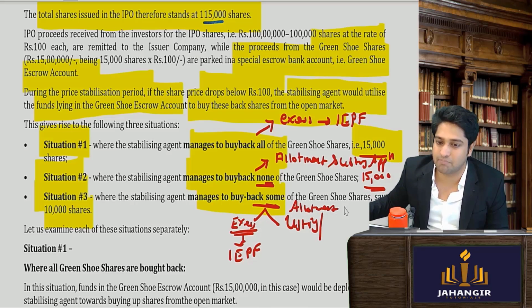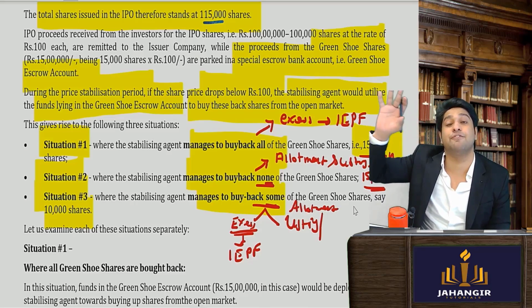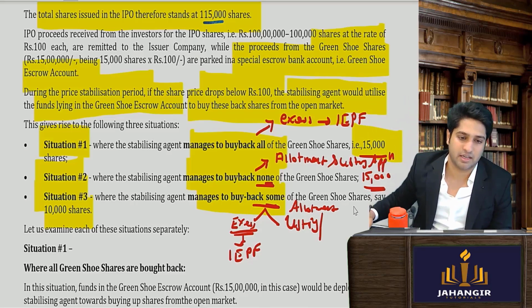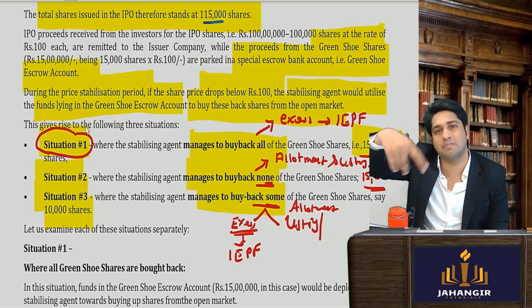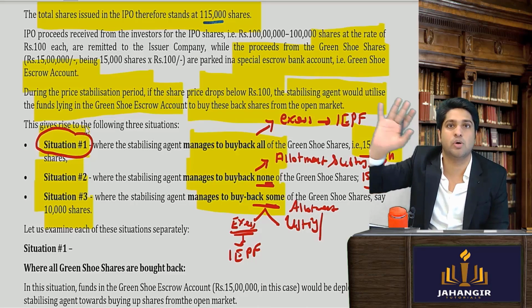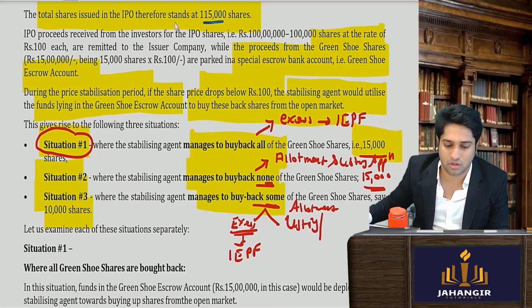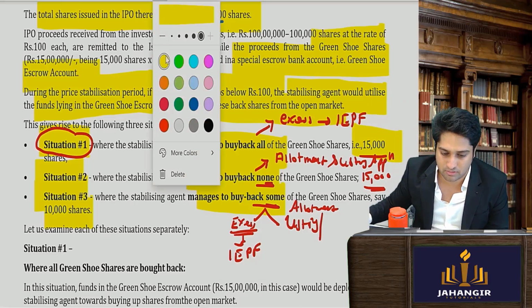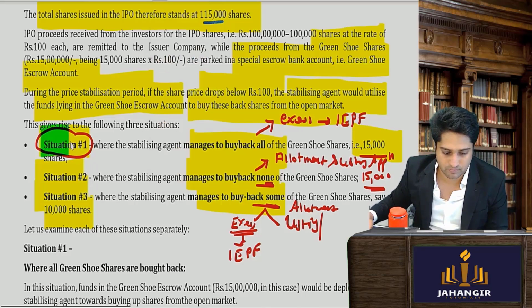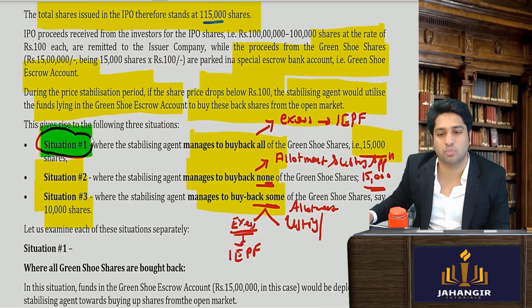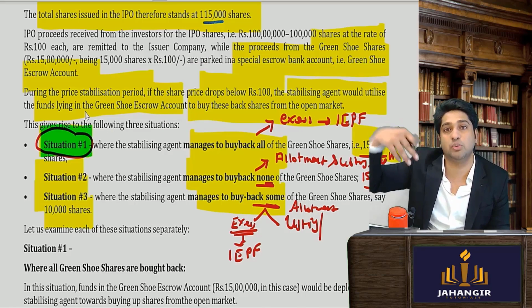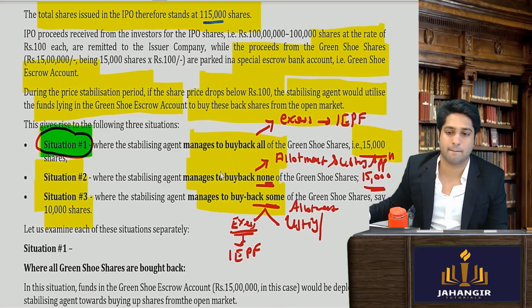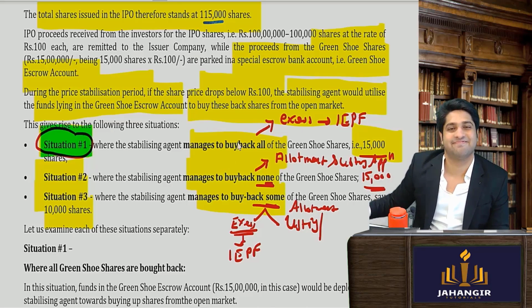So the company will then have 1,15,000 shares in this case. So only 1 lakh will be floating in the market towards the end. Yes or no? In situation 1, since he has bought back 15,000 only, was there a need to issue additional shares? No. So there will be only 1 lakh shares in the market.